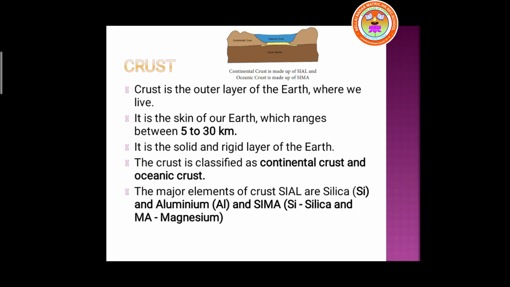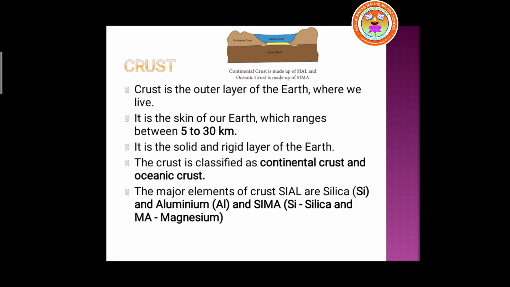Crust is the outer layer of the earth, which is like a skin of the earth, which ranges between 5 to 30 kilometers, and it has a classification. We have 2 classifications of the crust. One is continental crust, another one is oceanic crust. Continental crust is made up of SiAl, that is silica and aluminium. Oceanic crust is made up of silica and magnesium.